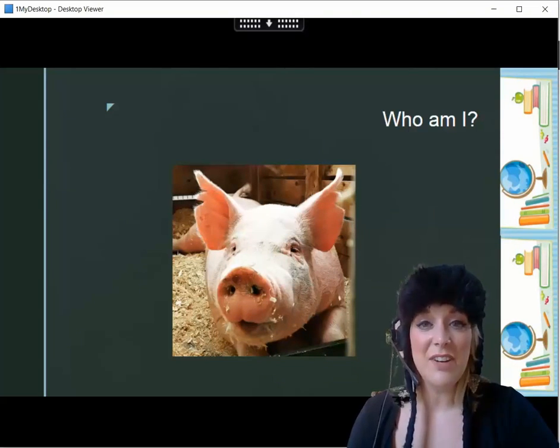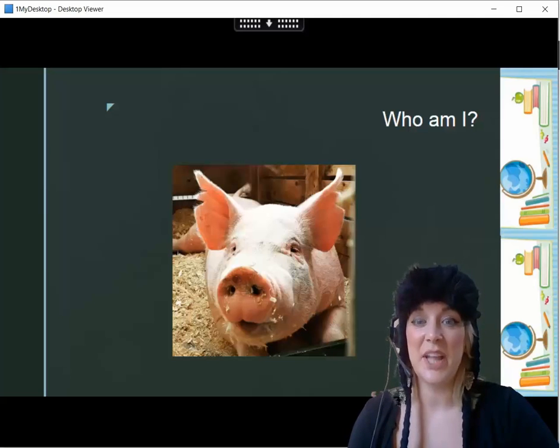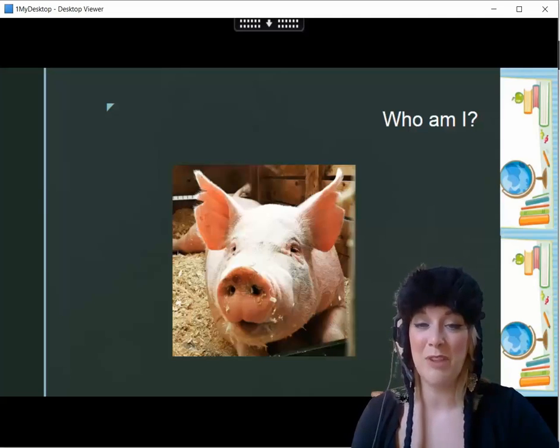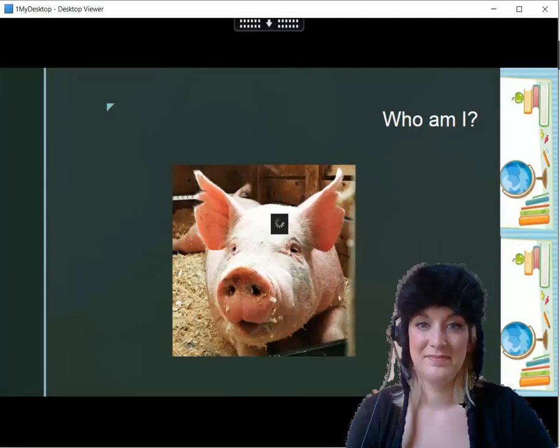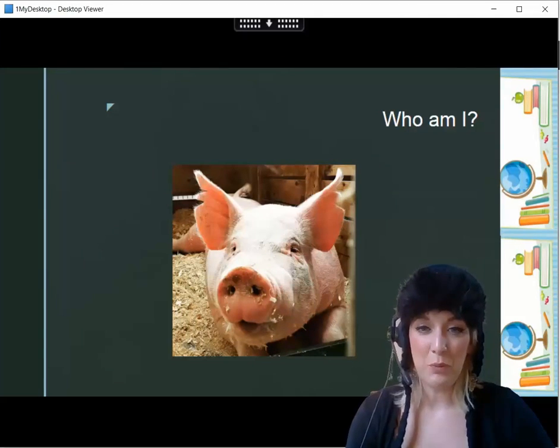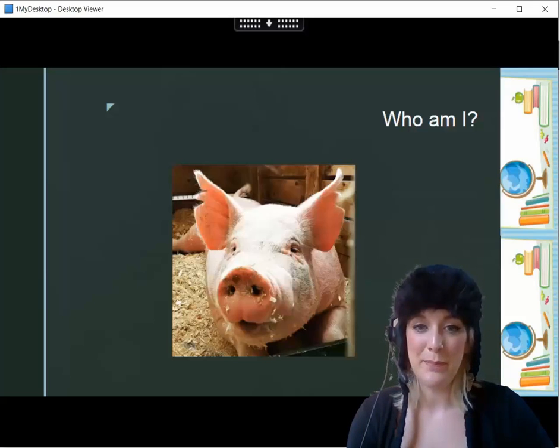We're now going to have a look at some of the devices I used in that poem, and then you're going to have a go at writing your own puzzle as well. Let's have a look then at what literary devices were in that poem.